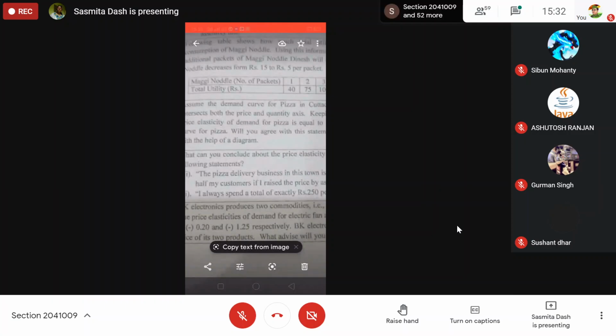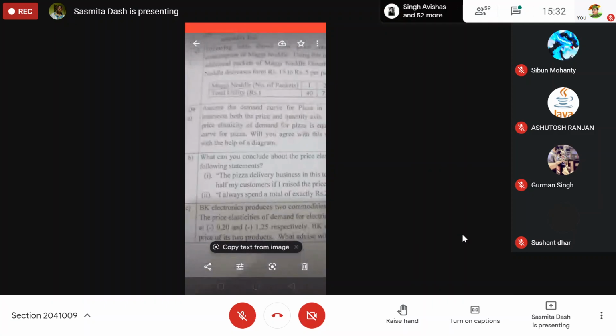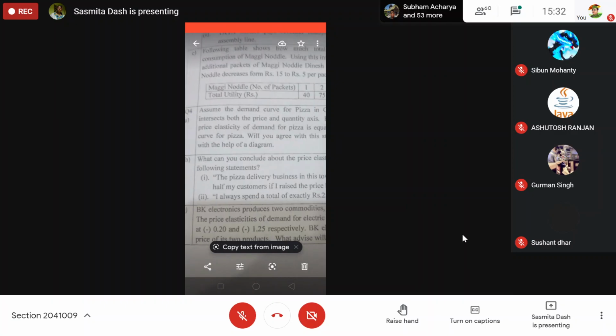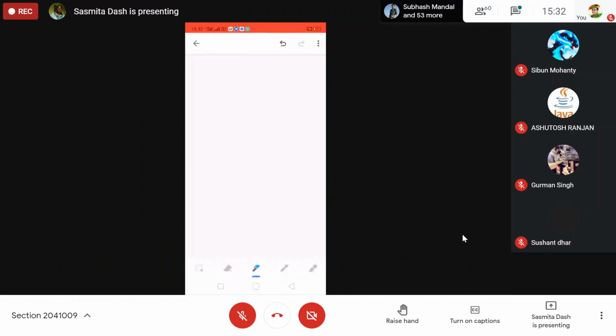Okay, this question I'll tell you. Price elasticity of demand is always changing. Price elasticity is not constant on a straight line demand curve. Price elasticity is different at different points on a demand curve, but the slope of a line is always constant. Let me tell you what I want to say.